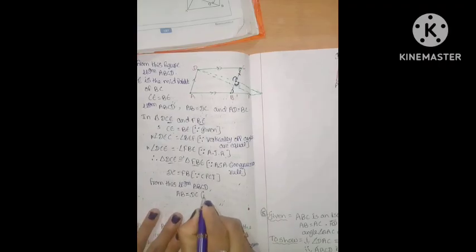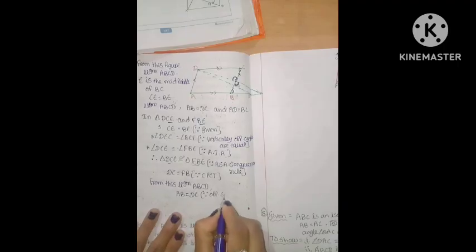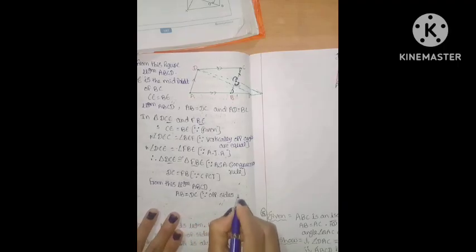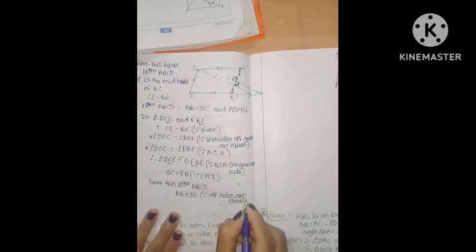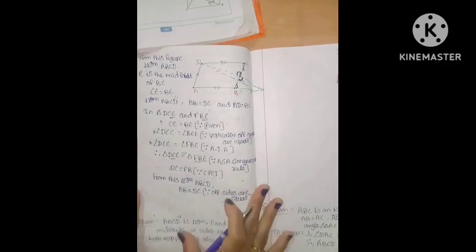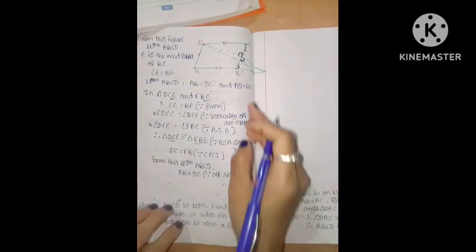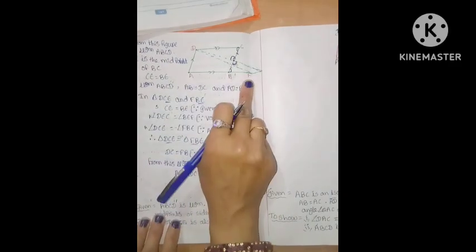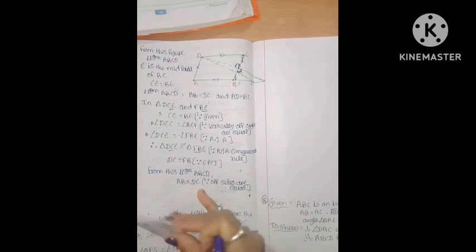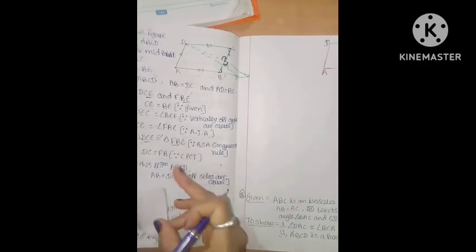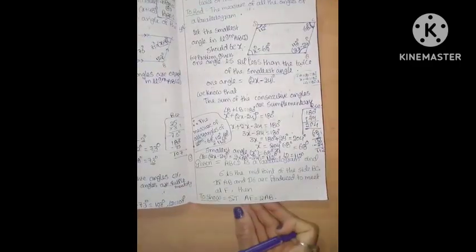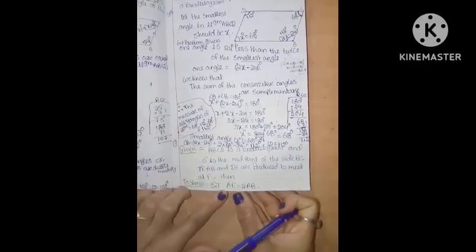Why is it equal? These two opposite sides are equal. AB equals DC. From this figure we want AF only. Why do we want AF? In the given question, it is asked to show AF equal to AB.